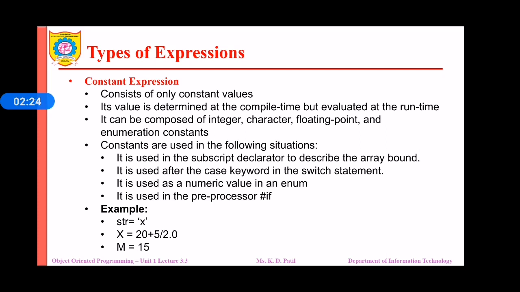As an example, 'x' in a single quote. Now here 'x' is a constant. x is equal to 20 plus 5 divided by 2.0. Here the constants are of integer types as well as floating point types. Then m is equal to 15. Here the constant is of integer type. In str is equal to 'x' in single quotes. Here the constant is of char type.